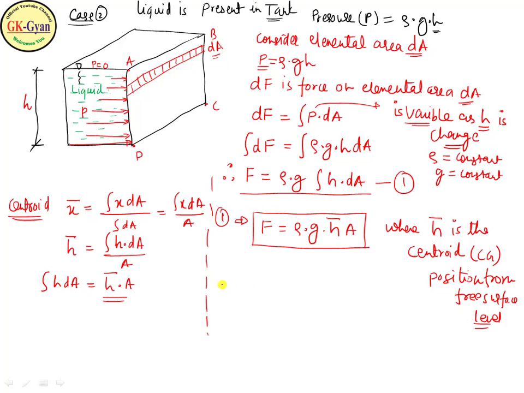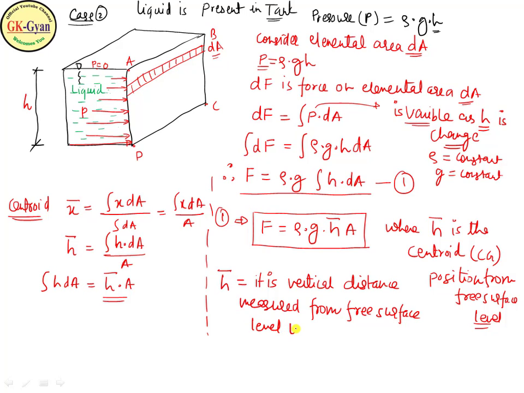That is, h bar is the vertical distance measured from the free surface level to the centroid.